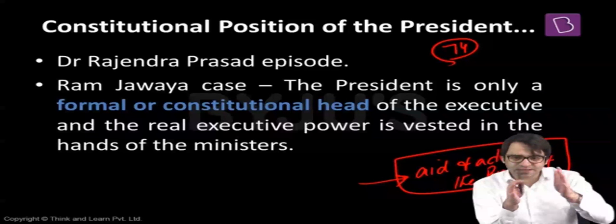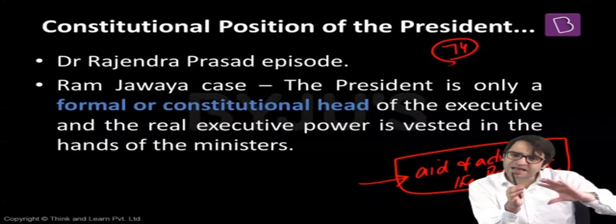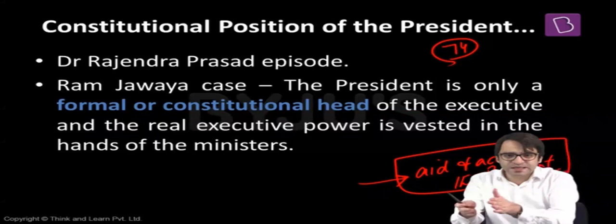In the Constituent Assembly debates, he made it clear that we will follow the British parliamentary model, where the real powers are vested with the Prime Minister and the Council of Ministers, and the Queen will have to do everything and anything whatever is recommended by the Prime Minister and his Council of Ministers. But a few years later, he is making a different statement.